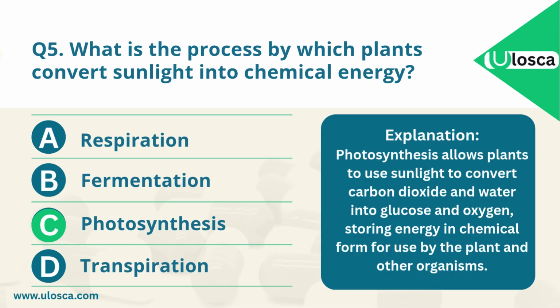Explanation. Photosynthesis allows plants to use sunlight to convert carbon dioxide and water into glucose and oxygen, storing energy in chemical form for use by the plant and other organisms.